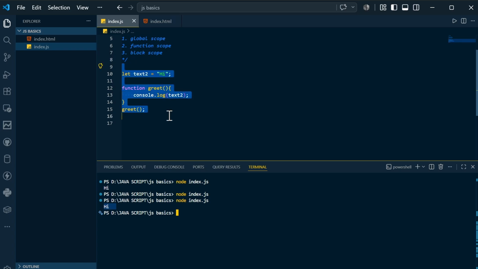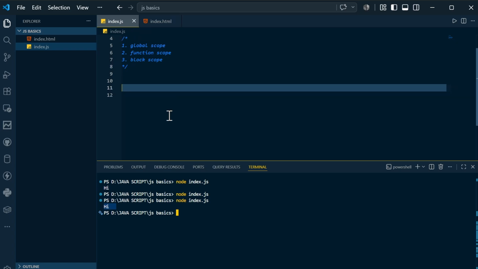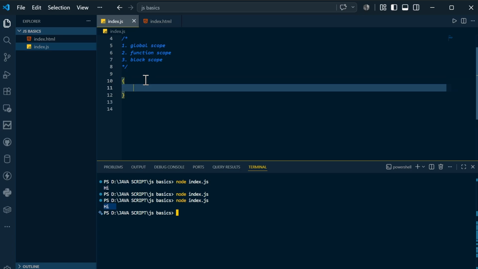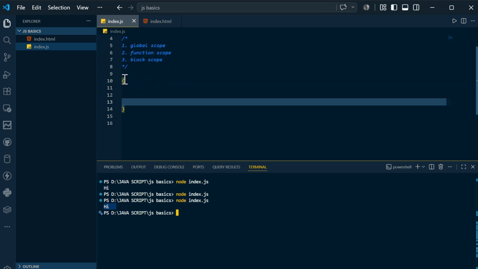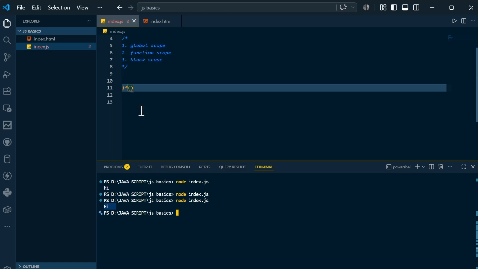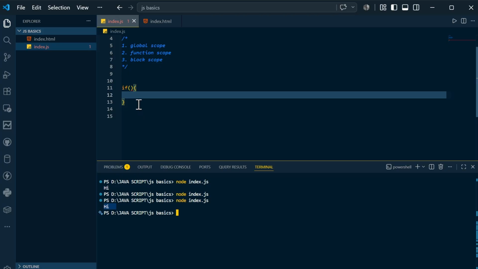And finally, I want to explain what is meant by block scope. In JavaScript, if you mention curly braces in this fashion, this is known as a block. Block scope is nothing but whatever you mention in this block, that comes under a scope, known as block scope. And not only that, if you mention an if condition, and after that if condition there is some condition here, this scope is known as a block scope.